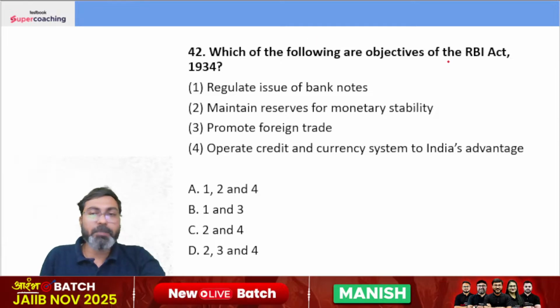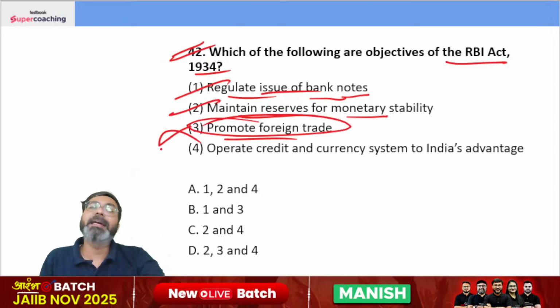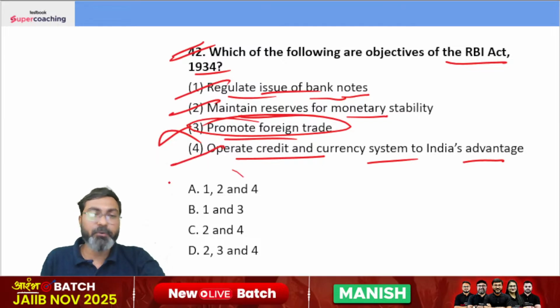Which of the following are the objectives of the RBI Act 1934? Regulate issue of banknotes. Yes. Maintain reserves for monetary stability. Promote foreign trade. No, it does not directly promote foreign trade. Operate credit and currency system to India's advantage. 1, 2 and 4.